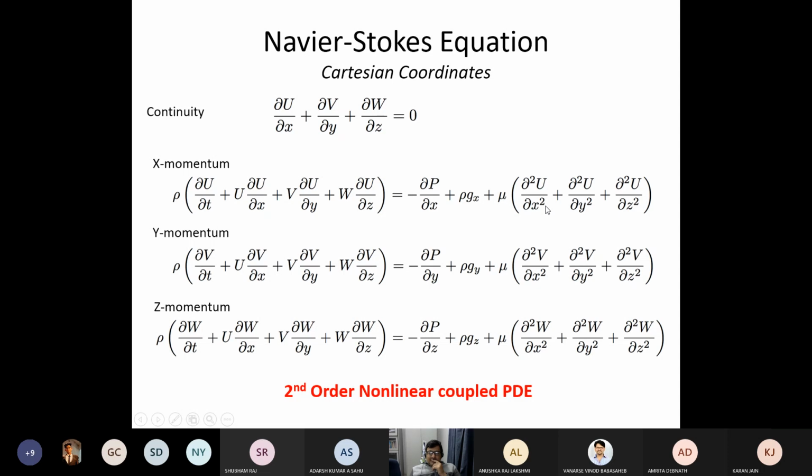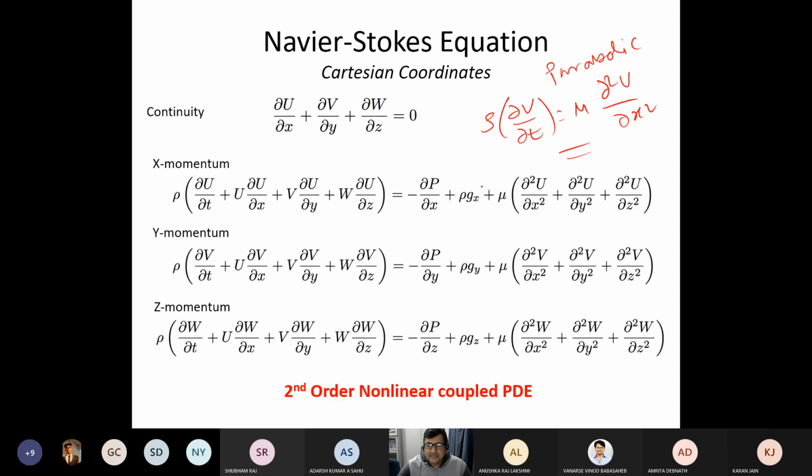What type of equation will that be? See, I just strike out everything from here and I go for rho into del u by del t is equal to mu into del square u by del x square. What type of equation is this? Parabolic. This will be a parabolic equation, right?